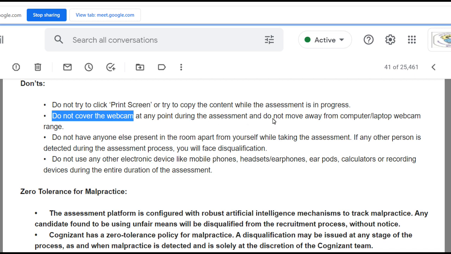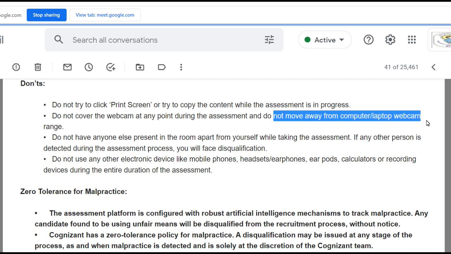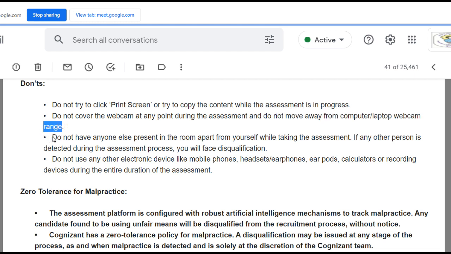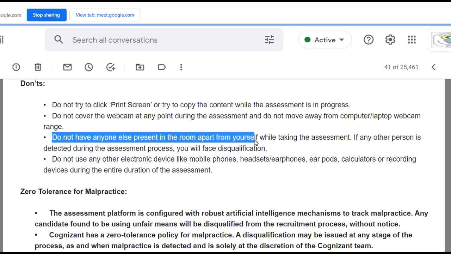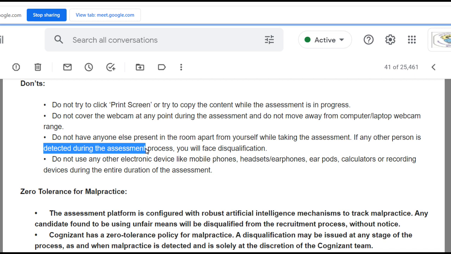At any point during the assessment, do not move away from the computer or laptop till your test is over. You should not move away. The screen should not be blank, or somebody else should not come in the background. Some other person's picture should not be there, or another person should not enter. Keep this in mind: there should be no one else present in the room apart from yourself. If any other person is detected during the assessment process, you will face disqualification.